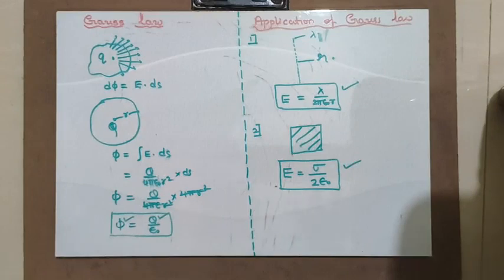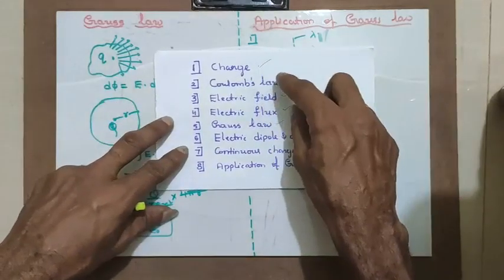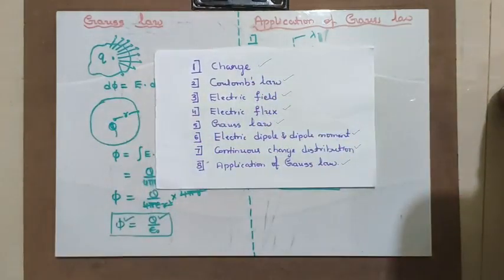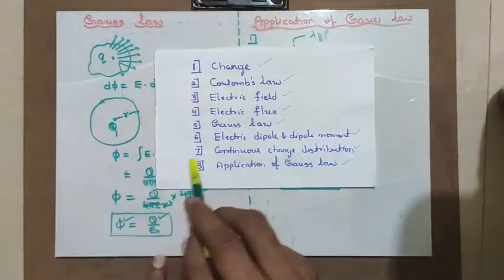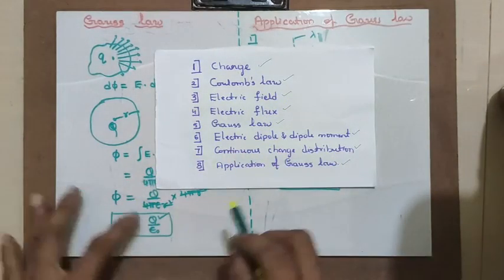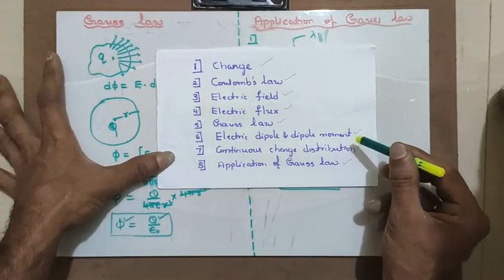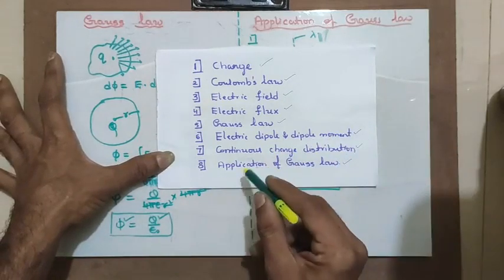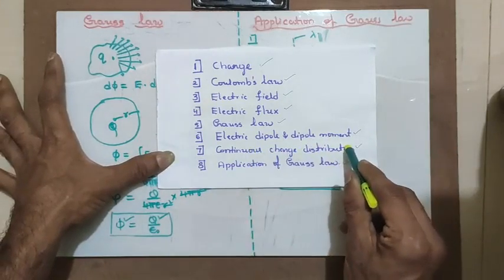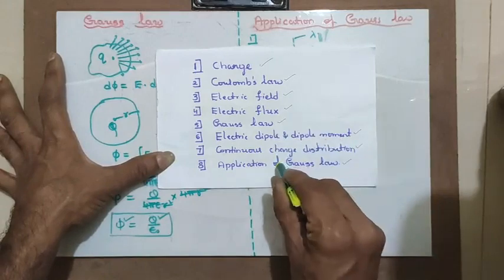I have quickly refreshed the different concepts in electric field and charges. I started from the concept of charge, then I covered Coulomb's law. I told you the concept of electric field and electric flux, and then electric dipole and dipole moment, continuous charge distribution, Gauss law and application of Gauss law.